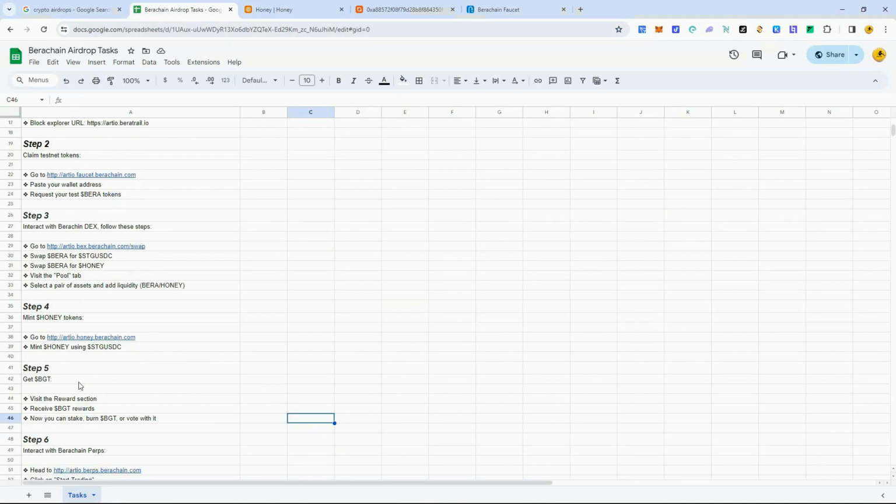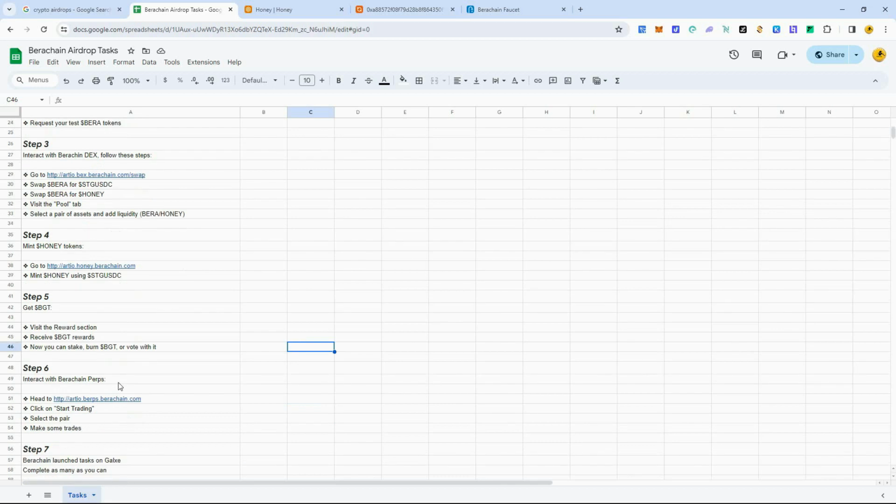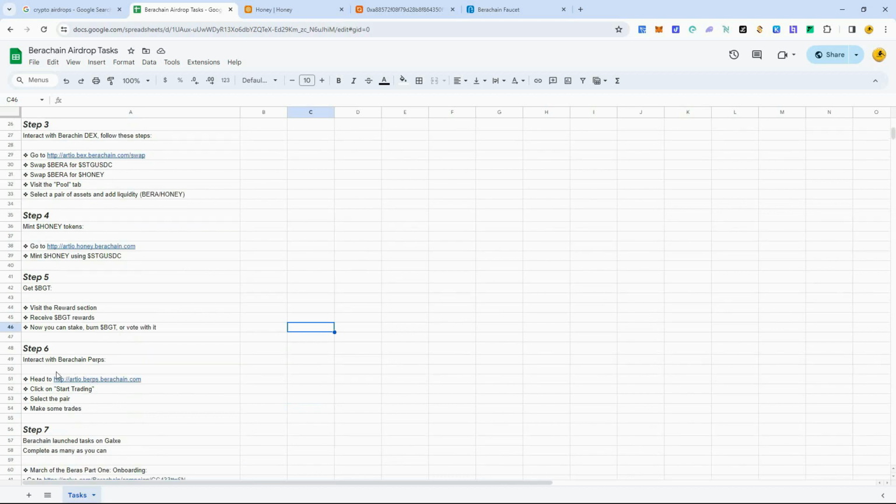Okay, so the next step is to get the BGT token, which is that reward token for the yield farming. Now we're going to need to let that build up a little bit, so maybe do this the next day. You can't do that right away because you're not going to have any yet, and the only way to get it is through providing the liquidity and waiting about 24 hours to get some rewards. Okay, so now we'll move on to step 6, which is to interact with the Berachain perpetual swap. This is like BitMEX or Bybit, a perpetual swap where you can use leverage.